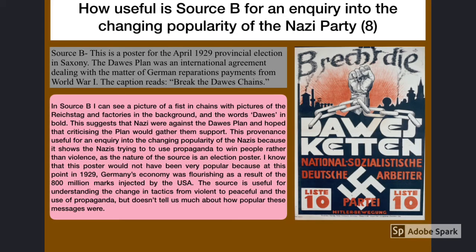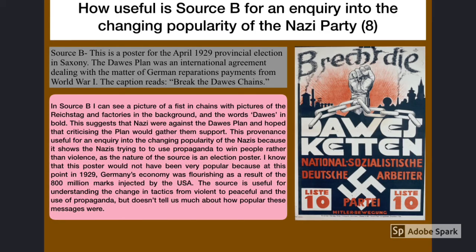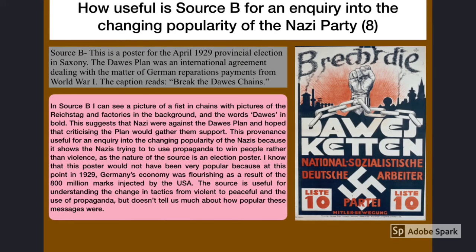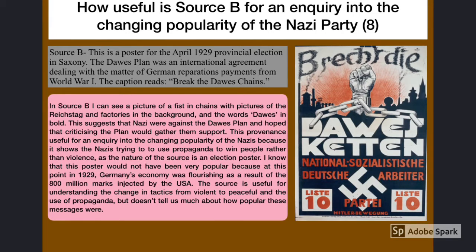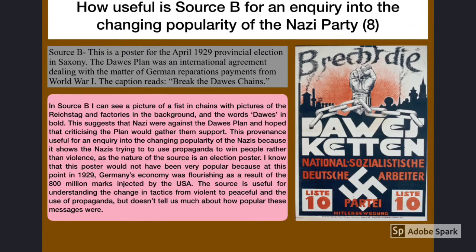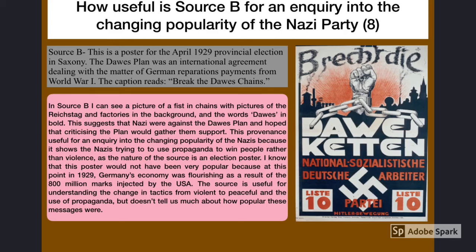I'm not going to read the full response out to you, but just in terms of what you can see, the first couple of sentences are all about engaging with the source material. There's a very clear reference to the source and then a link back to the question. The provenance, that's the nature, the origin, the purpose of the source, that's discussed a little bit later on as well. And there's some very good use of supporting old knowledge to determine that the source is actually useful. And most sources will be useful.